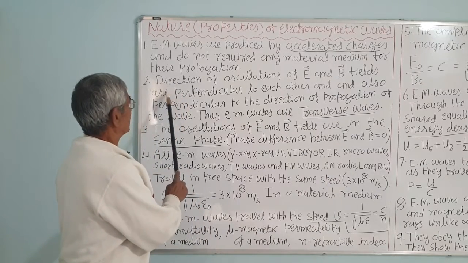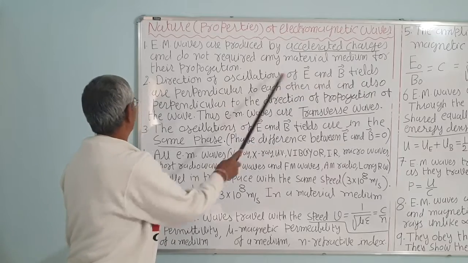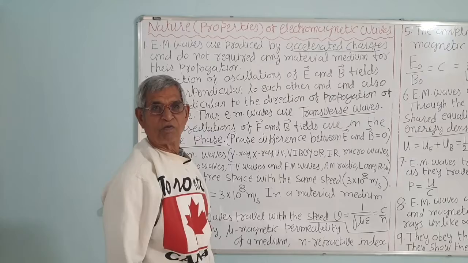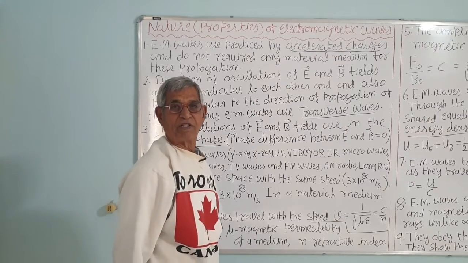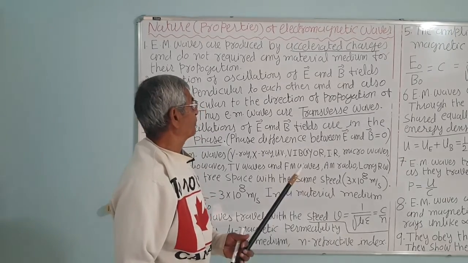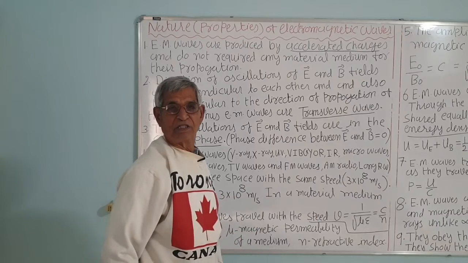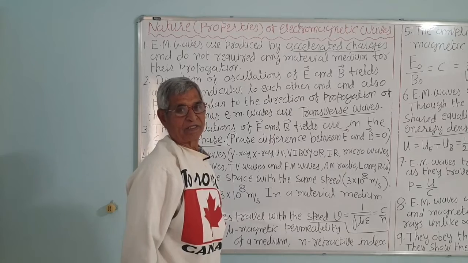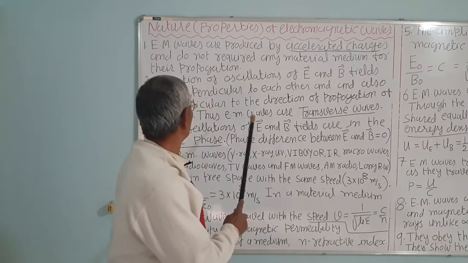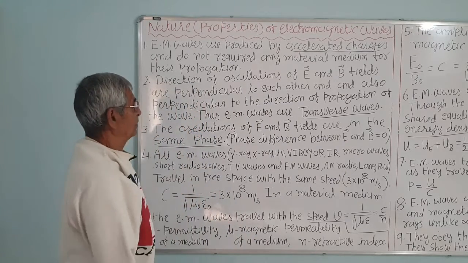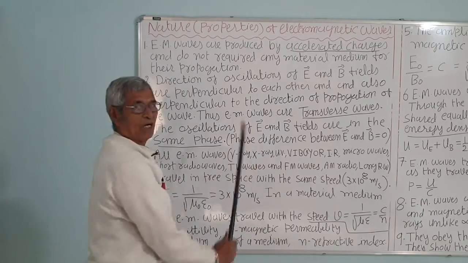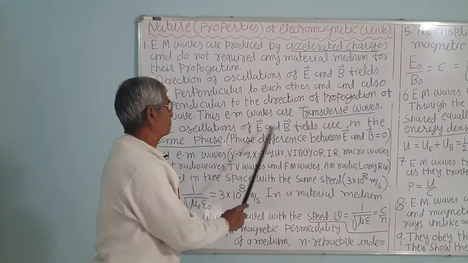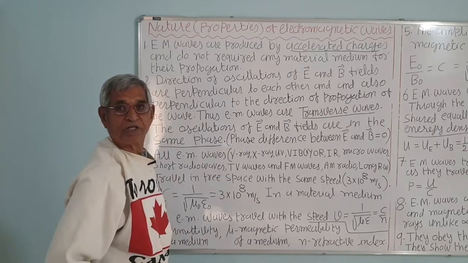Number 2, the directions of oscillation of the E and B fields are perpendicular to each other and also perpendicular to the propagation of the wave. Suppose the electric field is in the direction of Y, the magnetic field is in the direction of the Z axis, and the wave is propagated in the direction of X. Remember, this is a very important, crucial point. The E and B fields are mutually perpendicular and they are also perpendicular to the propagation of waves, as we have already discussed.